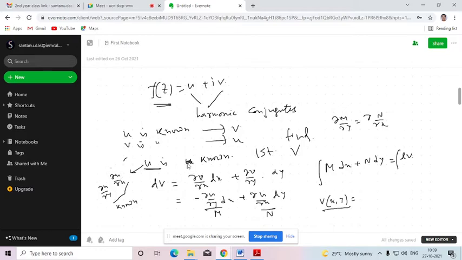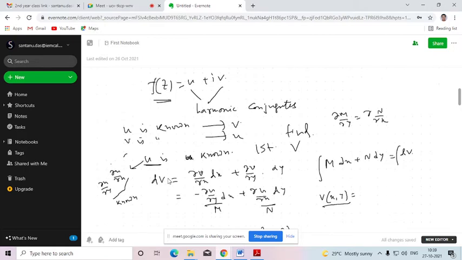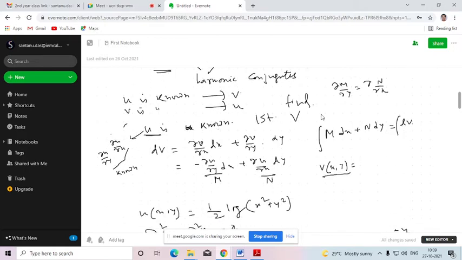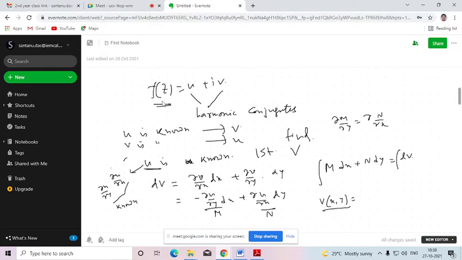So there are total three methods, and I'll be discussing three methods. As Sachin told, I have discussed the first method. Although I am discussing it once more, I'll be discussing the remaining two also. So u is known. We need to find out v, and it is given that u and v are the real and imaginary parts respectively of the given function f(z).